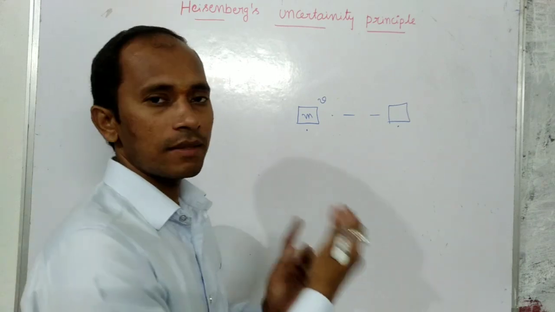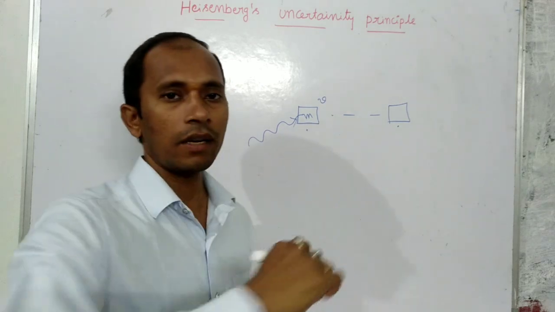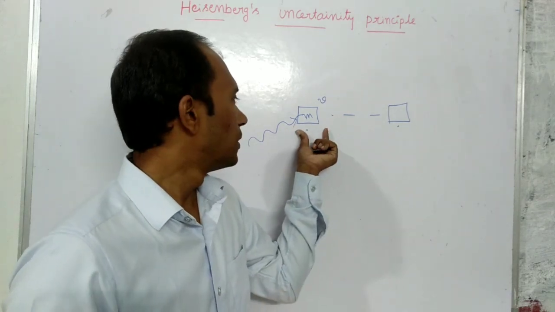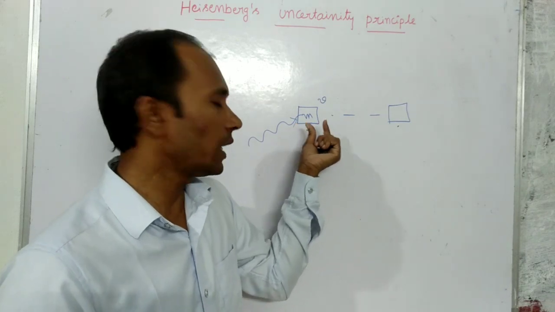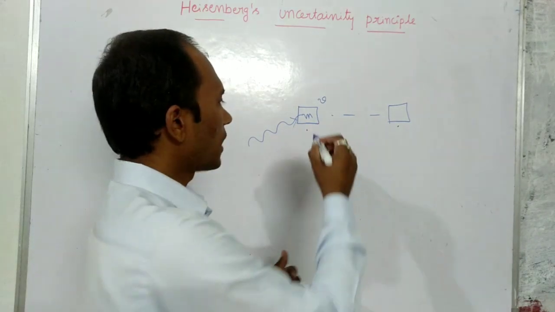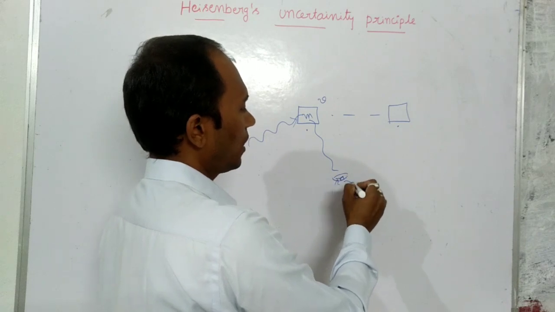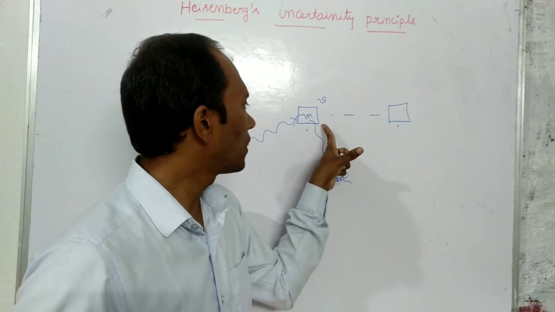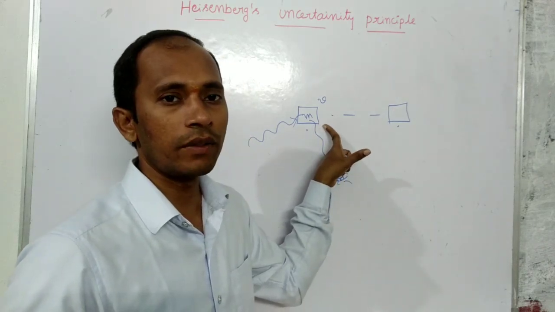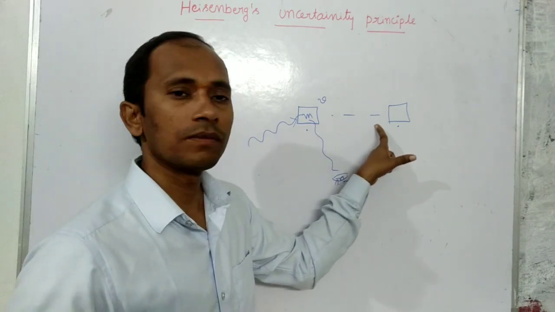We can see it whenever a light wave is incident on the body, and from that body it gets scattered. After scattering, it reaches our eye or some instrument, and then we can say the body existed at this position. After that it is moving.